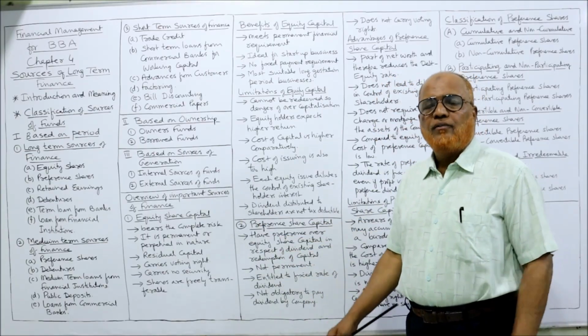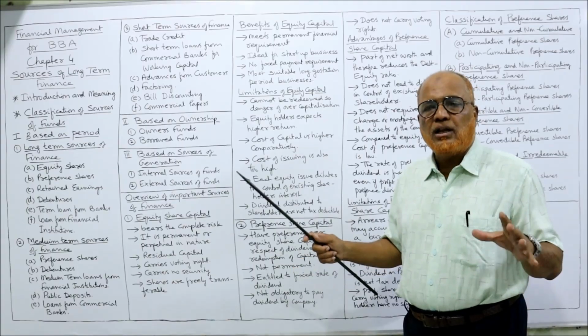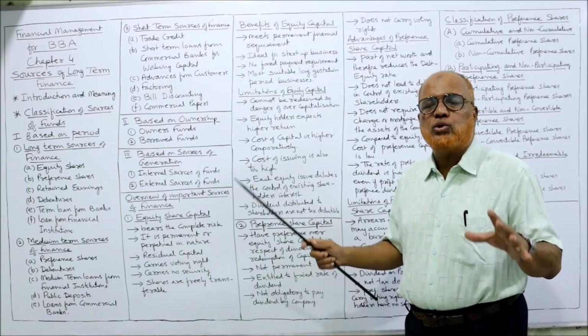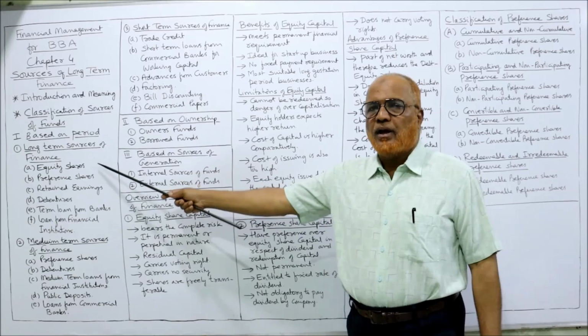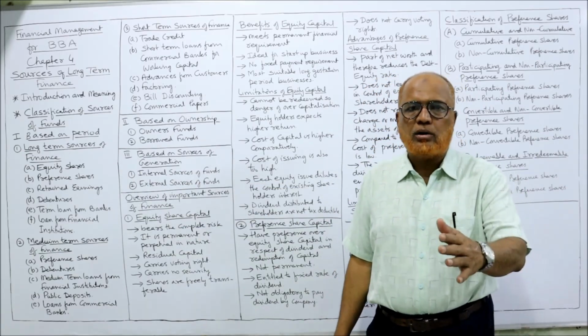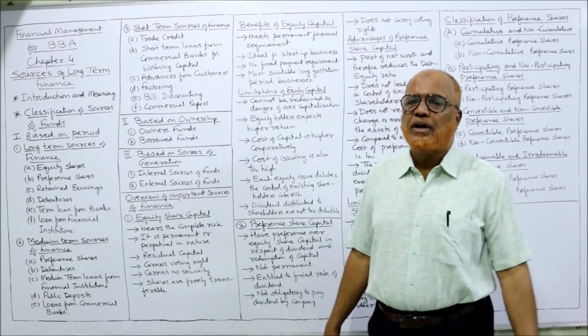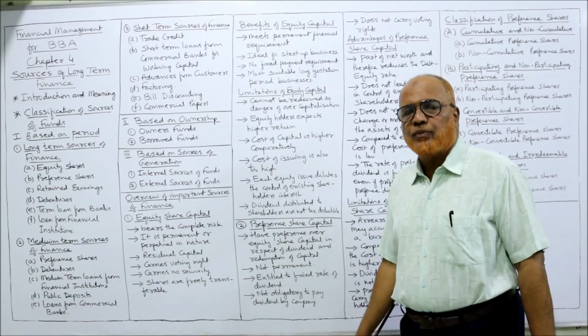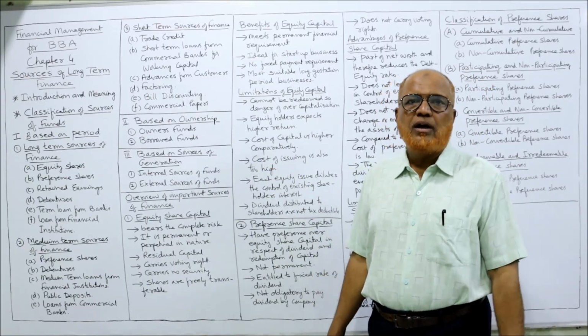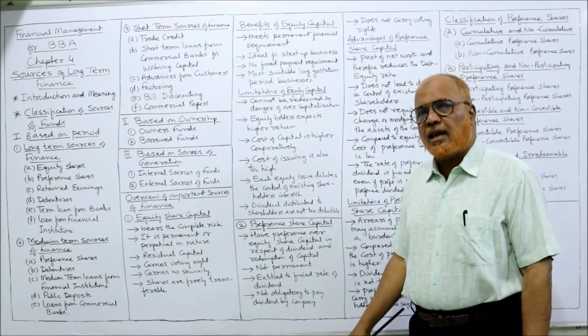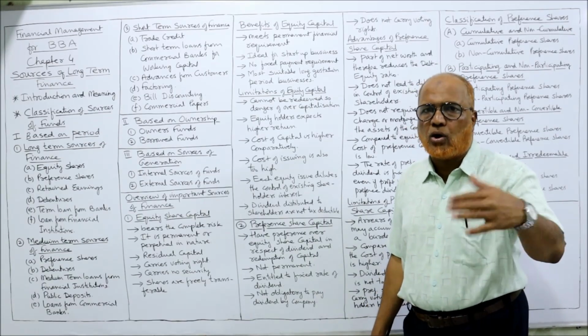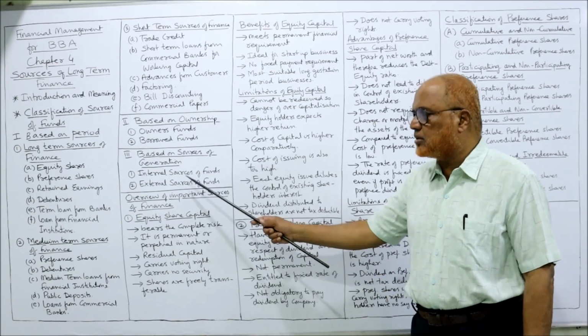Like this, we have classified the sources of funds into three types. First one, according to period: long term, medium term, short term. According to ownership: owner's fund and borrowed fund. According to source of generation: internally generated or externally generated. That's it.